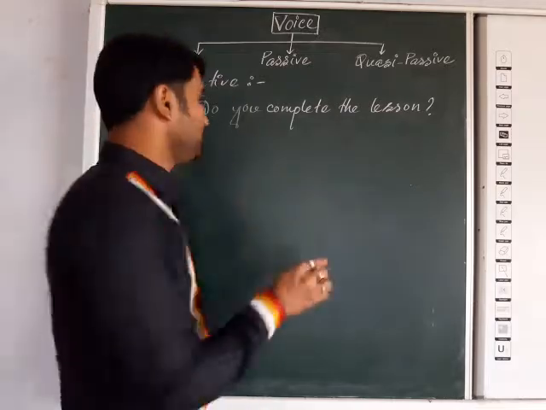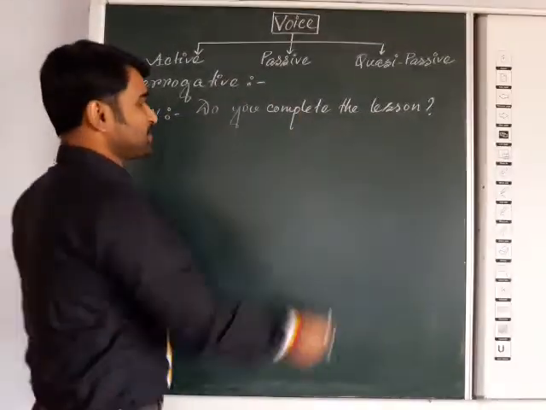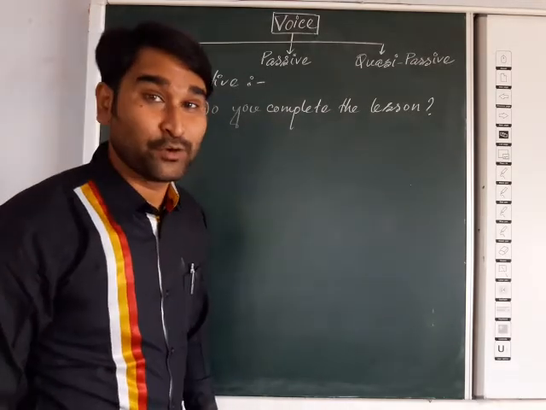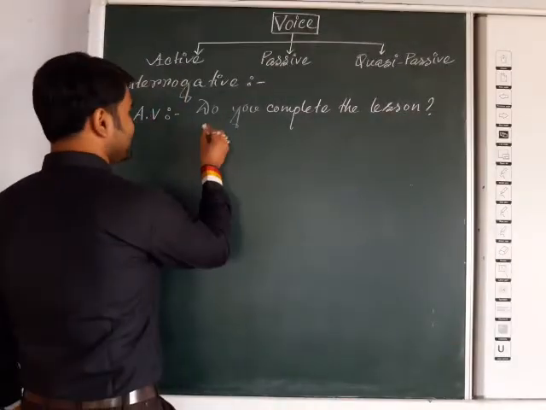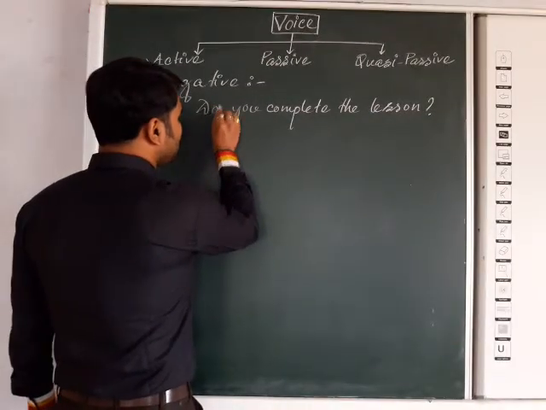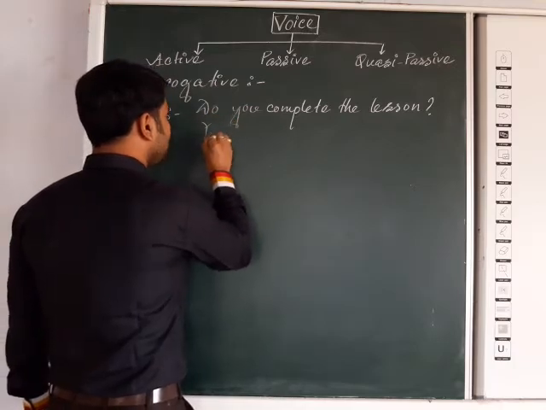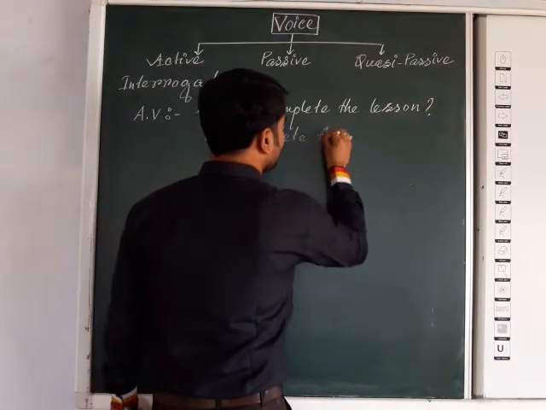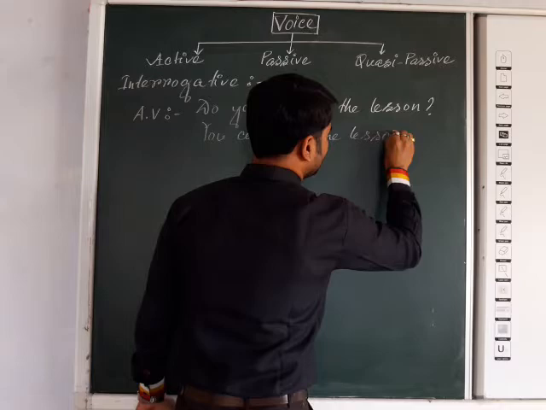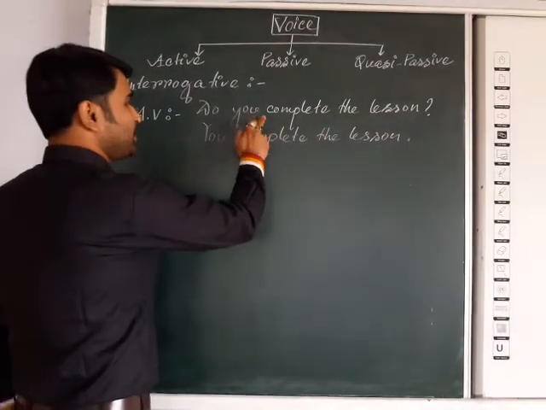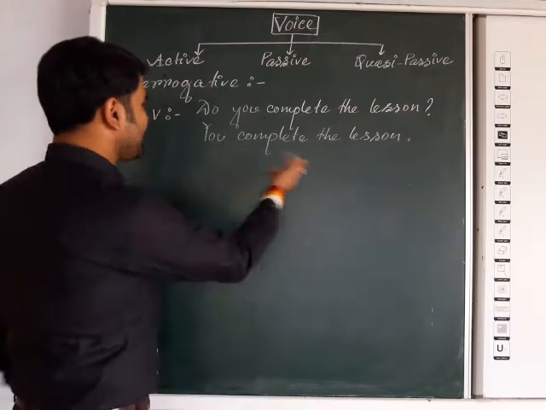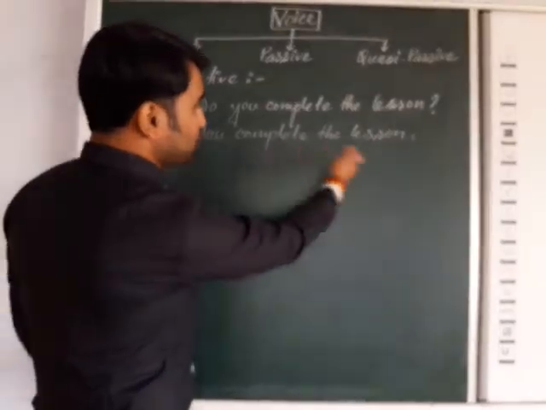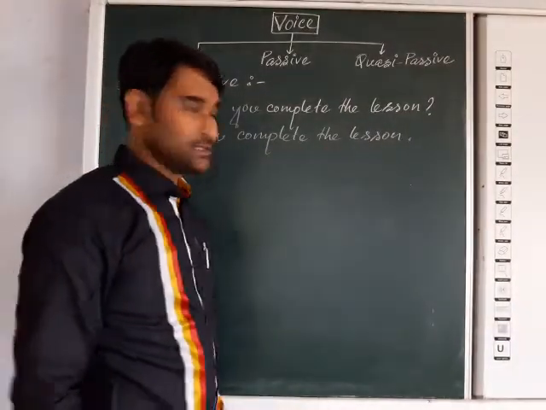The first rule: change this interrogative question into an assertive sentence. So obviously the auxiliary verb "do" will be removed. "You complete the lesson." See here, I have changed the interrogative form into assertive, and the auxiliary verb before the subject has gone. Now you know how to change from active to passive voice.